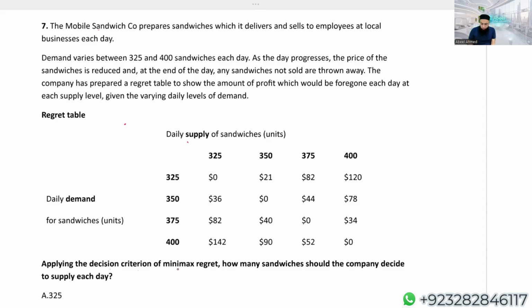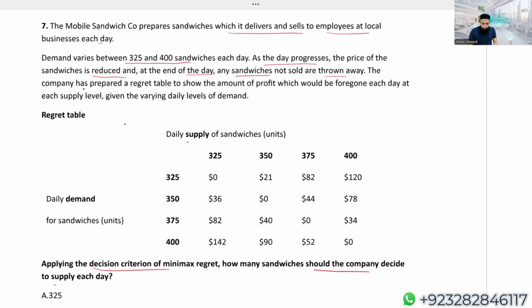Applying the decision criterion of Minimax Regret, how many sandwiches should the company decide to supply each day? The mobile sandwich company prepares sandwiches, which it delivers and sells to employees at local businesses each day. Demand varies between 325 to 400 sandwiches each day. As the day progresses, the price of sandwiches is reduced. At the end of the day, any sandwiches not sold are thrown away. They should have given them to someone as a donation, but they have a policy of throwing them away.